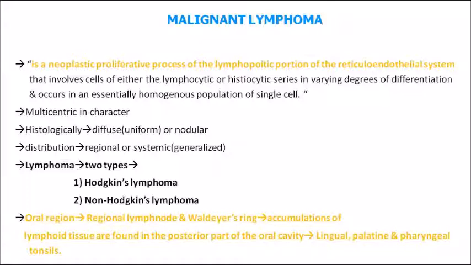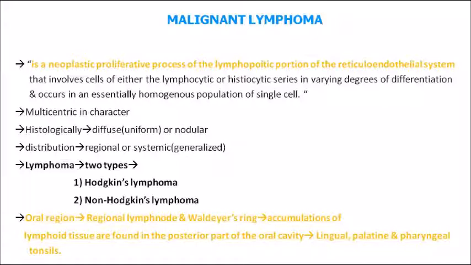Coming on to the next important lesion, that is malignant lymphoma. Malignant lymphoma is a neoplastic excess proliferation of the lymphopoietic portion of the reticuloendothelial system. The lymphatic portion has excess proliferation, and this results in malignant lymphoma. Lymphoma is of 2 types mainly: Hodgkin's lymphoma and non-Hodgkin's lymphoma.